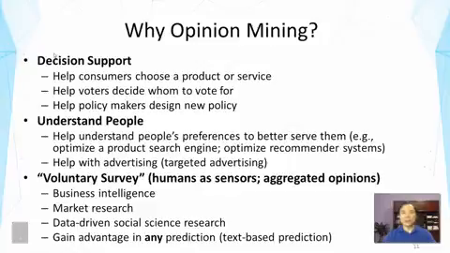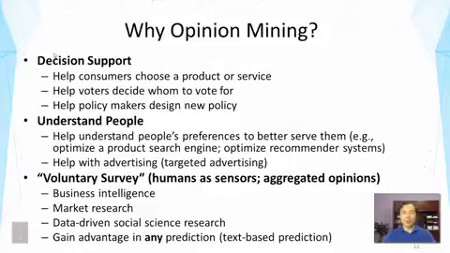We also would be interested in others' opinions when we decide whom to vote for, for example. And policymakers may also want to know people's opinions when designing a new policy. So that's one general kind of application, and it's very broad, of course. The second application is to understand people, and this is also very important. For example, it can help understand people's preferences. And this could help us better serve people. For example, we can optimize a product search engine or optimize a recommender system if we know what people are interested in, what people think about products.